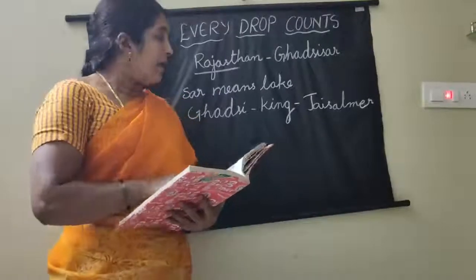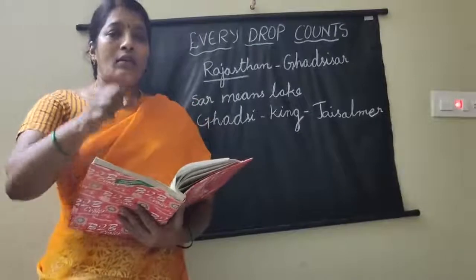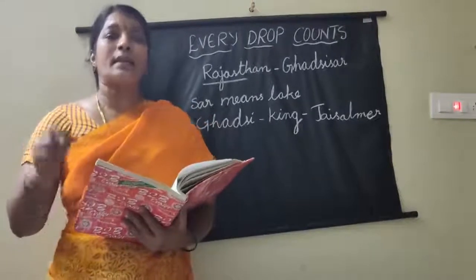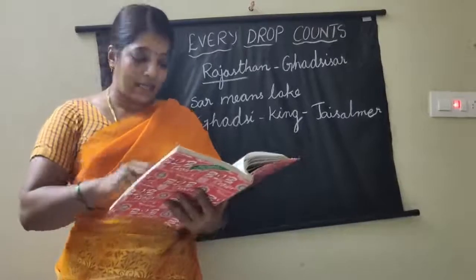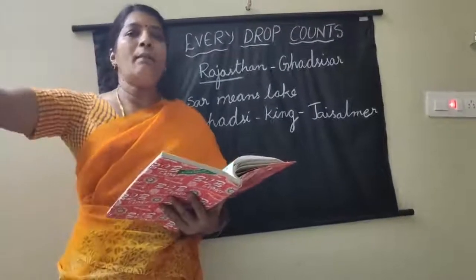And how did they collect rainwater? Throughout the year, only 10 or 12 days got rain, no? So during those rainy days, the rain collected in that lake. That lake spread over many miles.